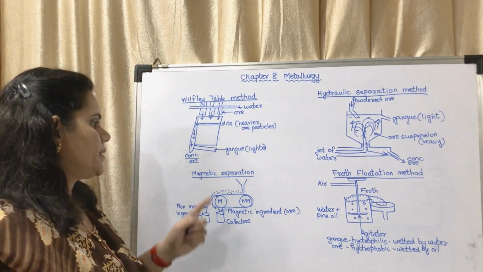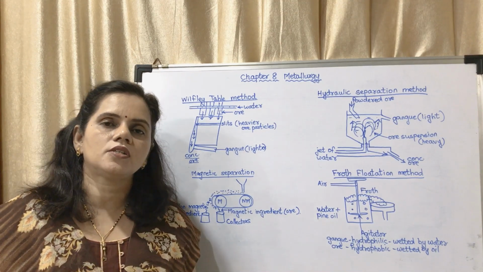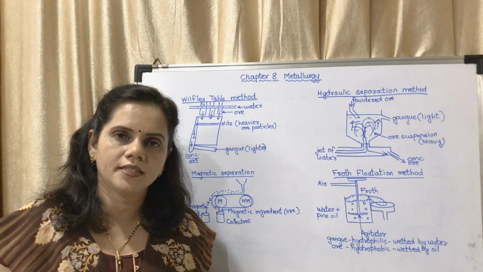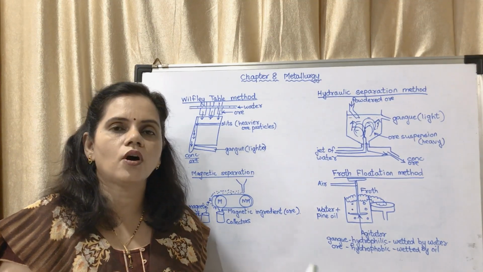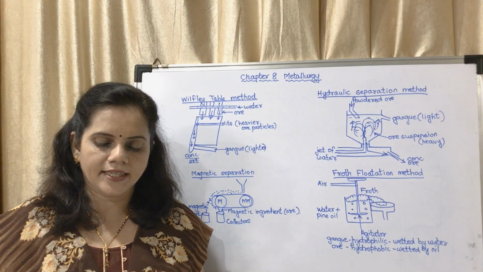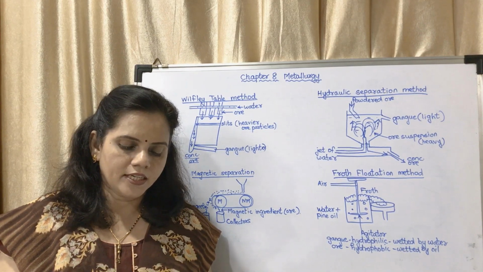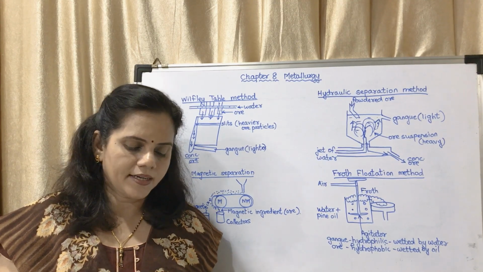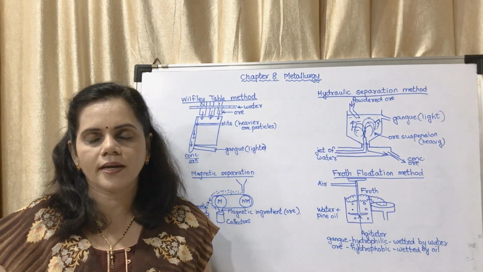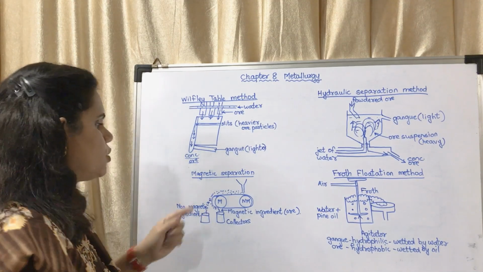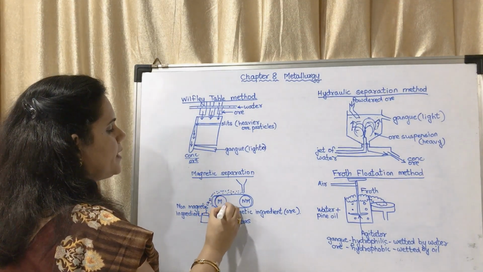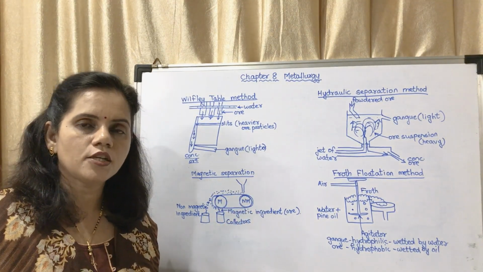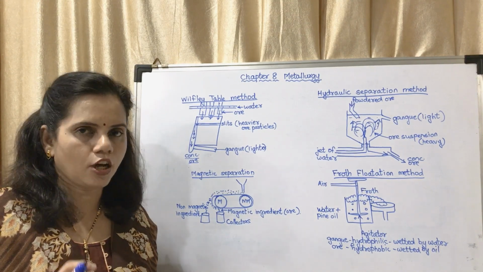The third method is magnetic separation. This is for compounds which are magnetic. For example, they have given an example in the textbook, the ore of tin, that is cassiterite. Cassiterite is a tin ore. It contains mainly a non-magnetic ingredient, stannic oxide, and a magnetic ingredient, ferrous tungstate. In this case there are two rollers, one magnetic and the other non-magnetic.